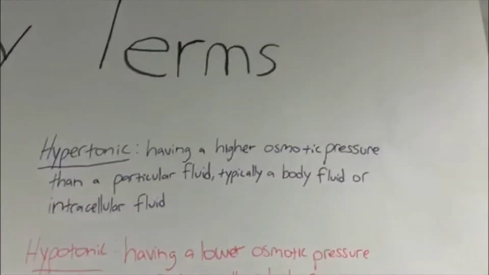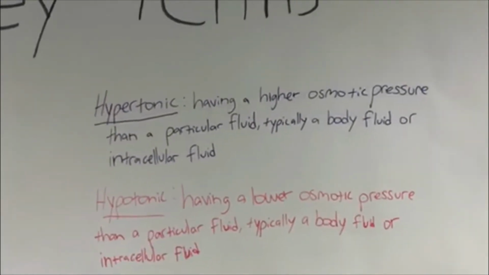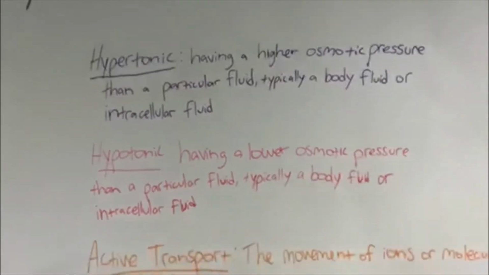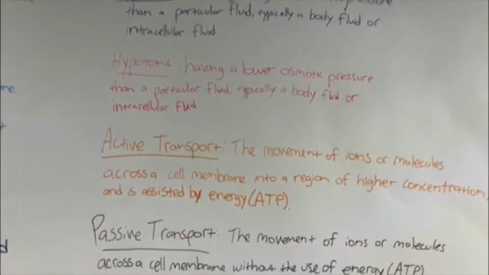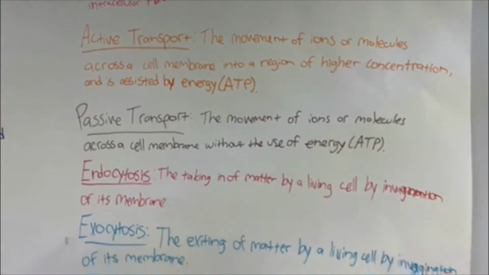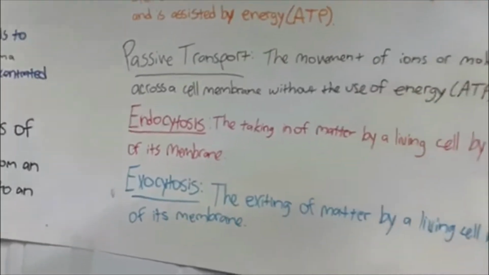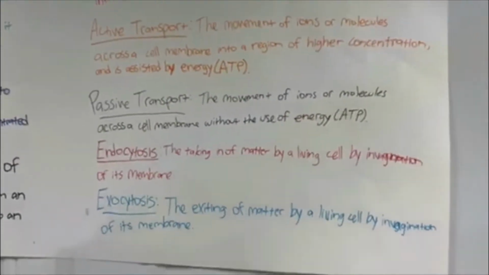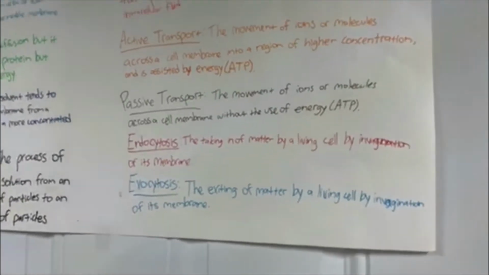Hypertonic, having a higher osmotic pressure than a particular fluid, typically a body fluid or intracellular fluid. Hypotonic, having a lower osmotic pressure than a particular fluid, typically a body fluid or intracellular fluid. Active transport, the movement of ions or molecules across the cell membrane into a region of higher concentration and is assisted by energy, ATP.